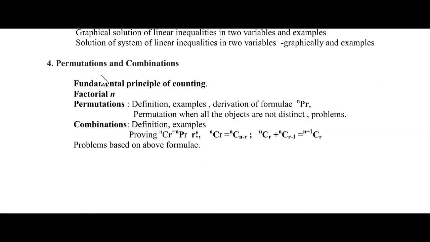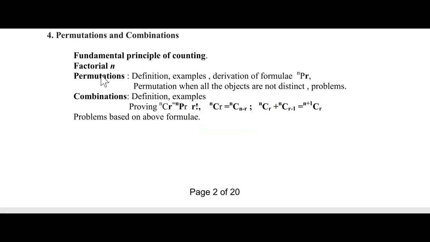Next, we have a chapter permutation and combinations. In that, fundamental principle of counting, you can just define it. What do you mean by fundamental principle of counting? That is also called the FPC rule. And next, factorial n, means how to find the factorial, and here we have permutation and combination, and also we are going to prove what is NCR.